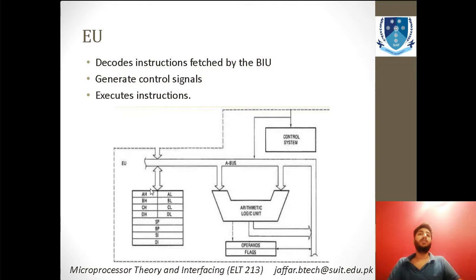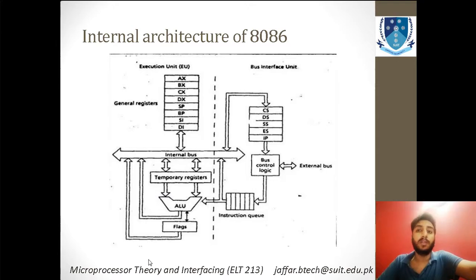Now coming to the EU, it basically decodes the instruction, and that instruction is fetched from the BIU. So the BIU gives the data to the EU, and the EU decodes that instruction. Understand this: the EU fetches the data from the BIU and then decodes it. After decoding it, it generates some control signals, and after generating those control signals, it executes that instruction, which is also provided by the BIU.